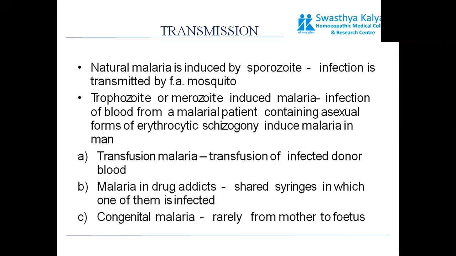So obviously the transmission occurs through sporozoites, the maximum number of times. Only a few cases involve transmission by trophozoites or merozoites, as they are present in circulating blood, and if in any circumstance there is contact of blood or exchange of blood, this can happen.